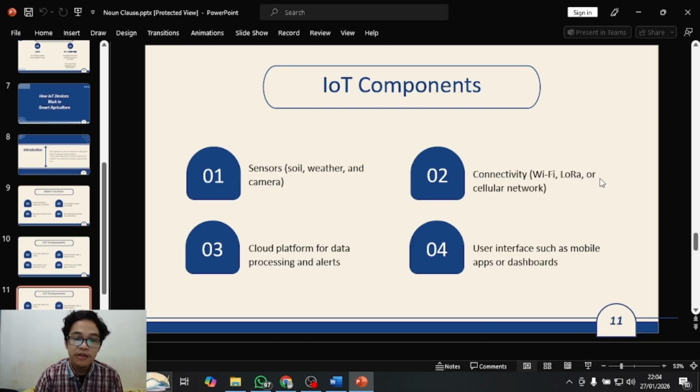Next is IoT components. We also have four components. The first one is sensors such as soil, weather, and camera. The second one is connectivity such as Wi-Fi, LoRa, or cellular network. The third one is cloud platform for data processing and alerts. And the last one is user interface such as mobile apps or dashboard.